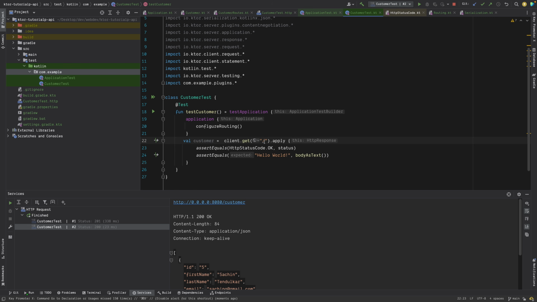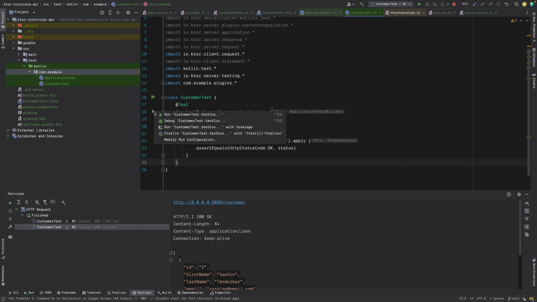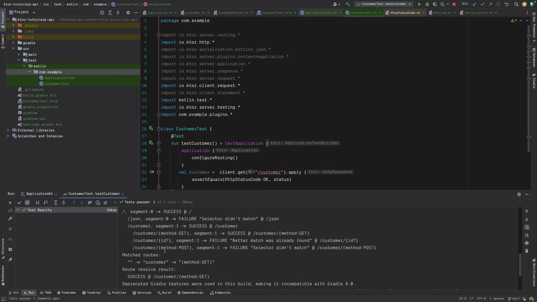What we can do, we can just say, for example, here, val customer is equal to client.get slash customer, right? And we can say that status should be OK, right? Yeah, this is nice. One more thing we can do is use this customer later, but that's fine. Okay, let's try to run this. Let's see what we get. And this test is passed, and you can see we got success.